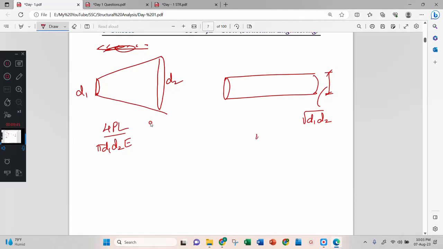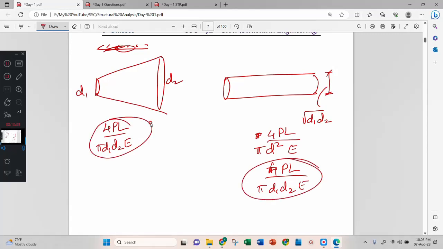This answer is 4PL by pi D square E, where D square means this one. Therefore, D square means D1 D2, the whole root squared cancels, so D1 D2 E. This and this both look the same, therefore equal to.